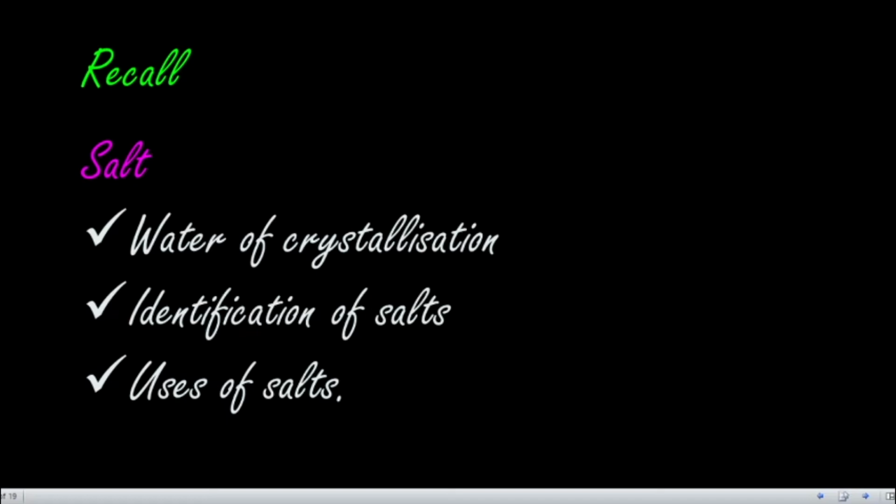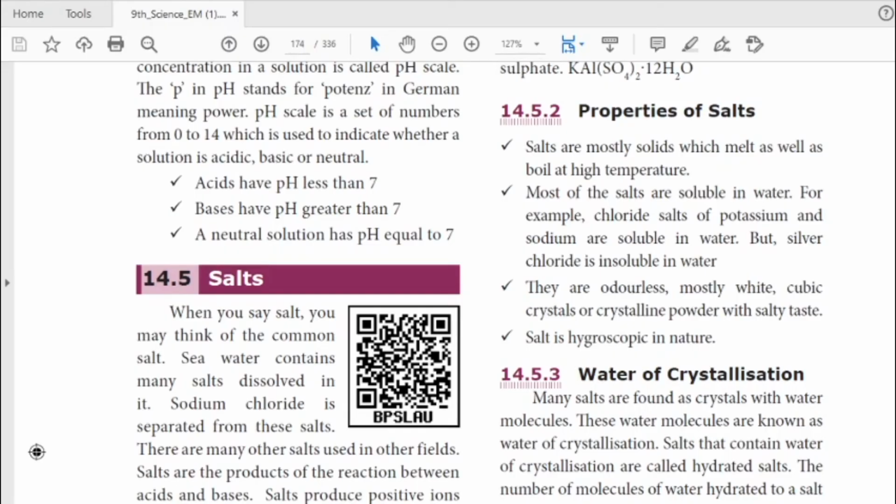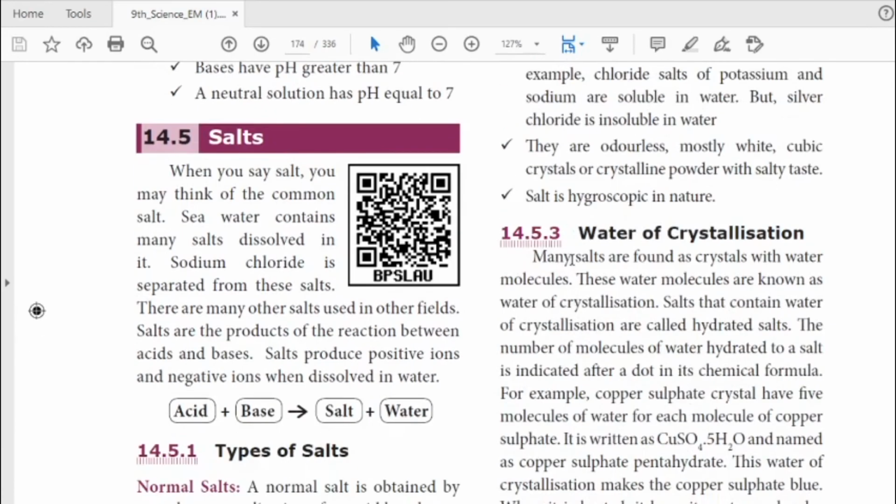Now open your textbook, page number 169. What we already discussed in it is water of crystallization, so underline it. Many salts form crystals with water molecules. These water molecules are known as water of crystallization.